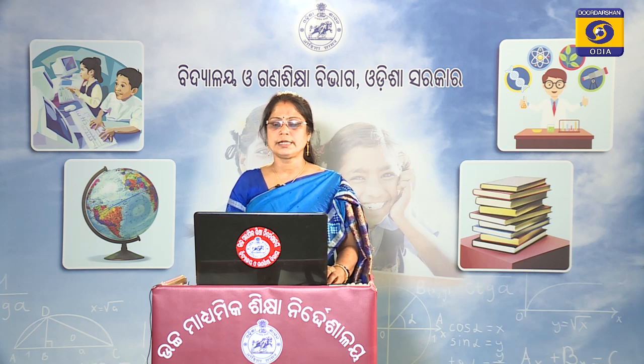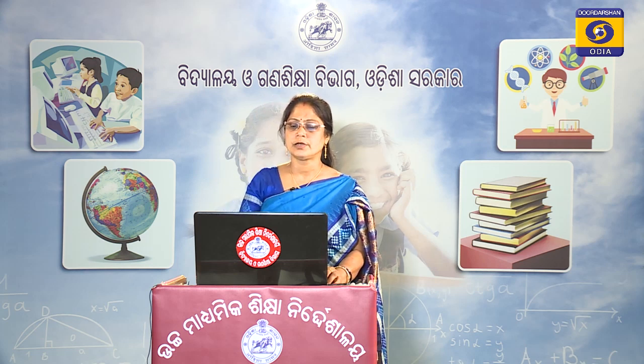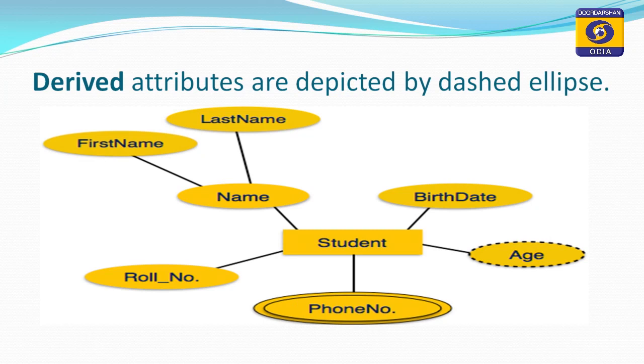Next we will go for derived attributes. The double ellipse represents multi-valued attributes, while derived attributes are represented with the help of dotted or dashed lines. Here, the student has phone number, age, birth date, name and roll number, and from the birth date we can calculate the age.